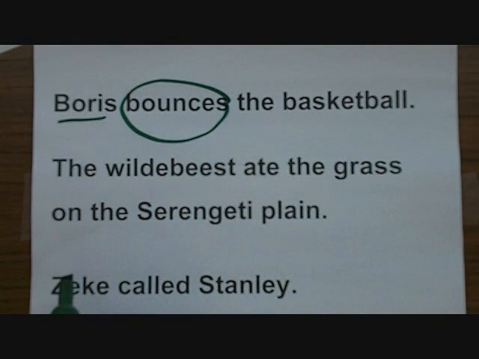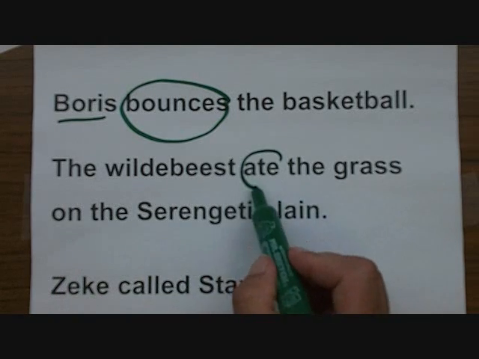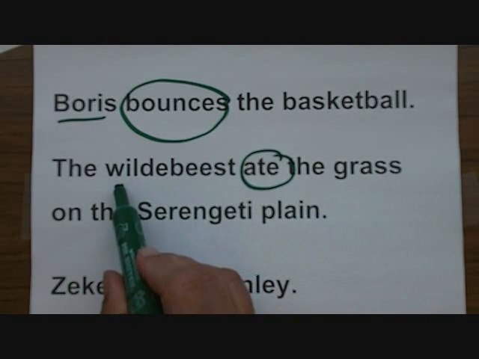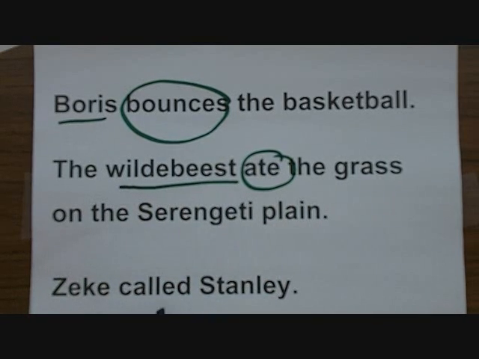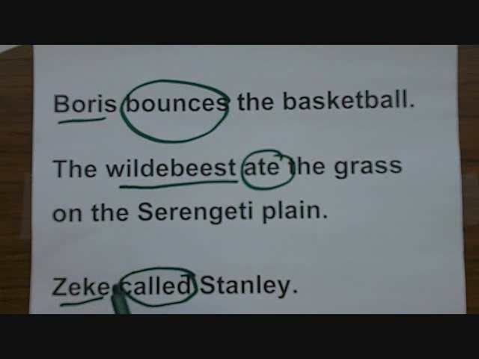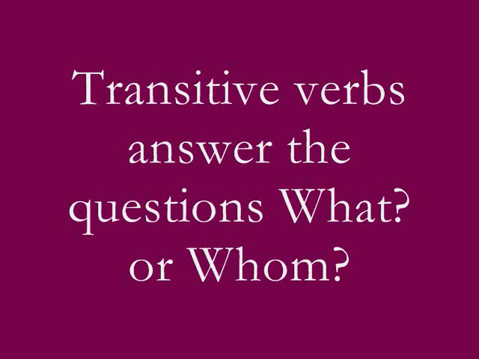The wildebeest ate the grass on the Serengeti plain. Here, the verb is ate. It is the action the wildebeest are performing. Finally, Zeke called Stanley. In this sentence, the verb is called. It is the action Zeke performed. All three of these verbs are what we call transitive verbs.